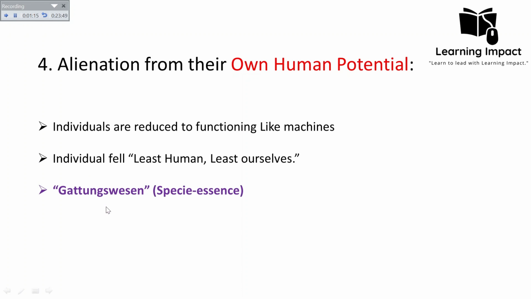And he used a German term, the Gattungswesen, which he called the species essence, meaning that they have been alienated from the species essence.